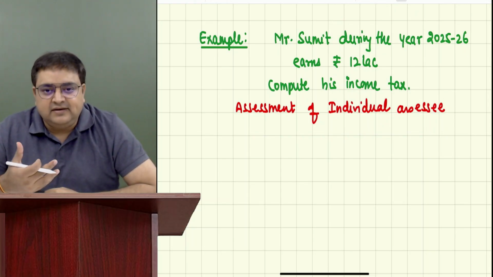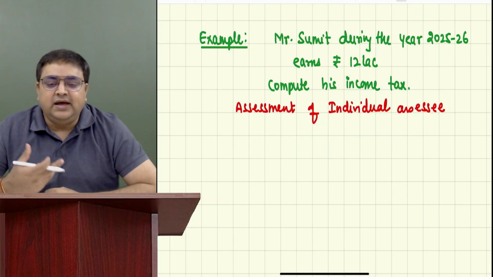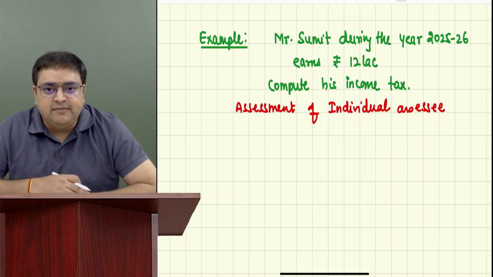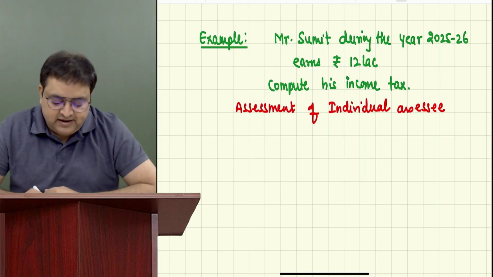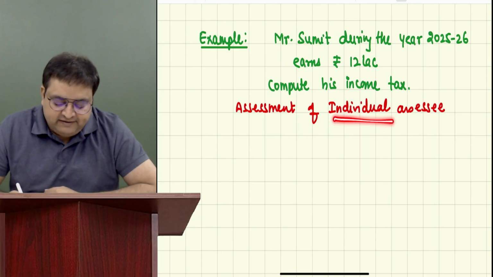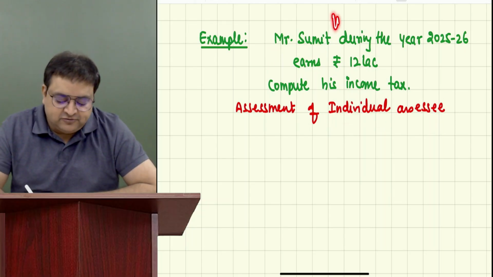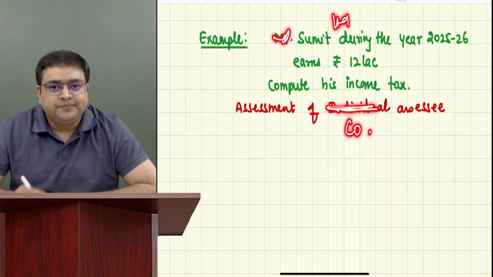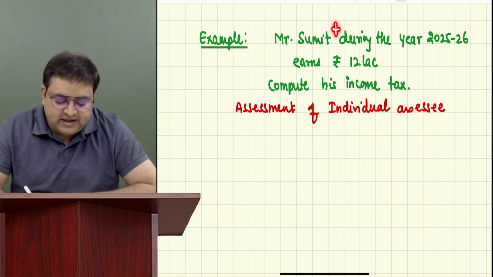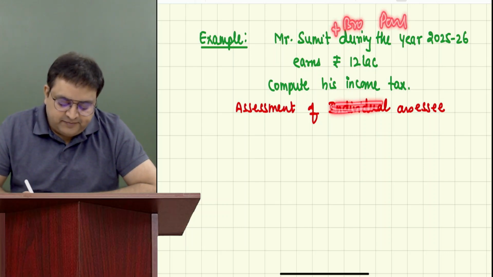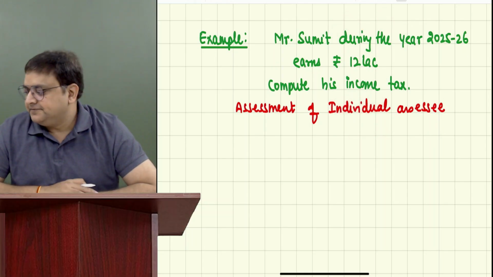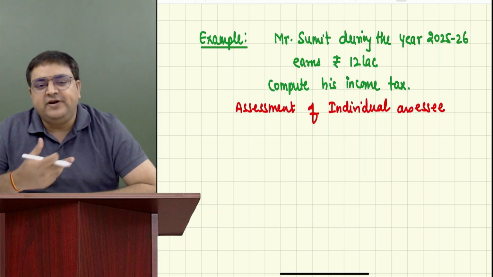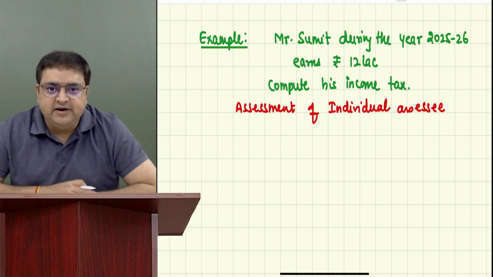We are calculating the income and then the income tax for what type of assessee? Here it is Mr. Sumit, so I will write individual assessee. Everybody is understanding it? So right now we are doing assessment of individual assessee.